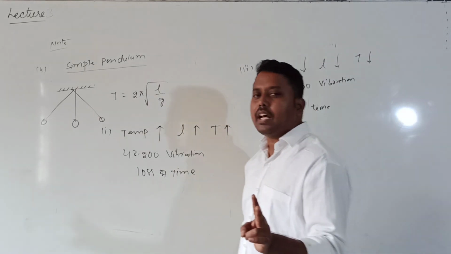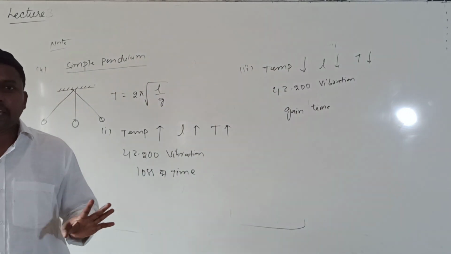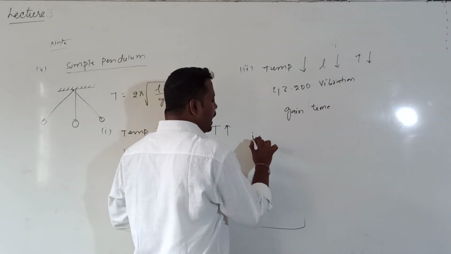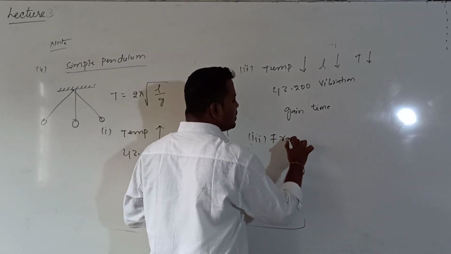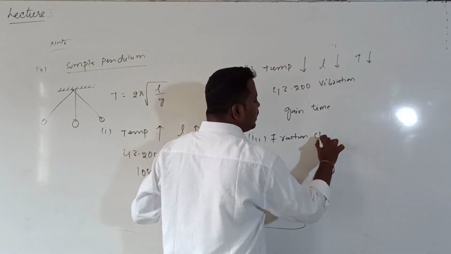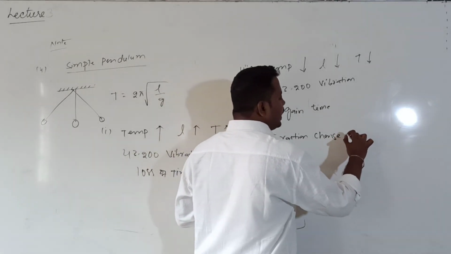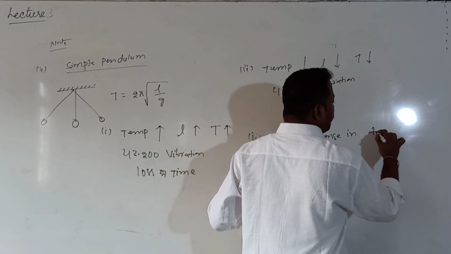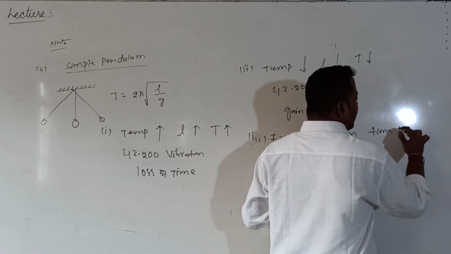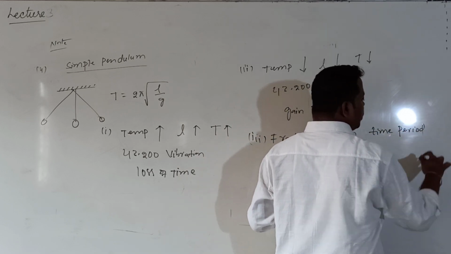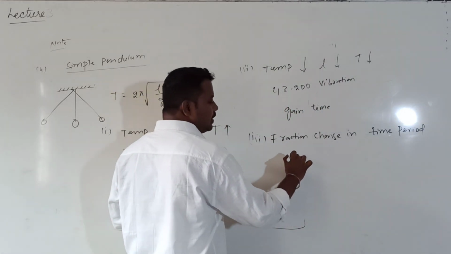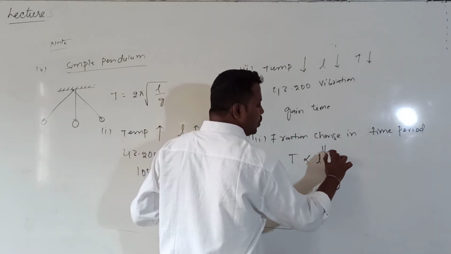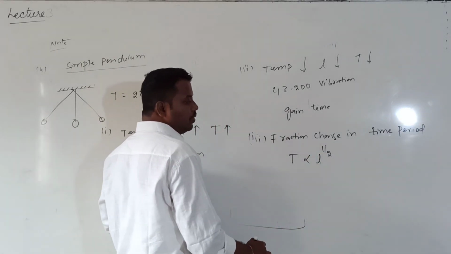So two possibilities will occur due to thermal expansion only. Now the third point: what is the fractional change in time period? I want to calculate the fractional change in time period with the temperature rise. Here, what is the relation for time period and length? T is directly proportional to root L. Root L, can I write L power 1 by 2?